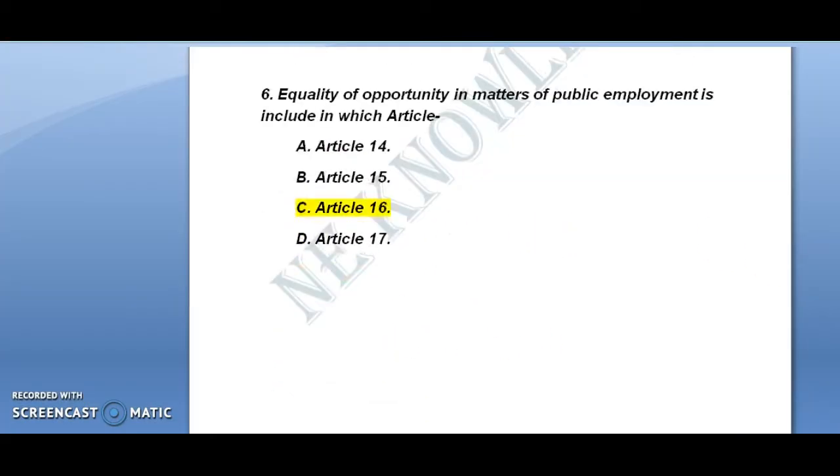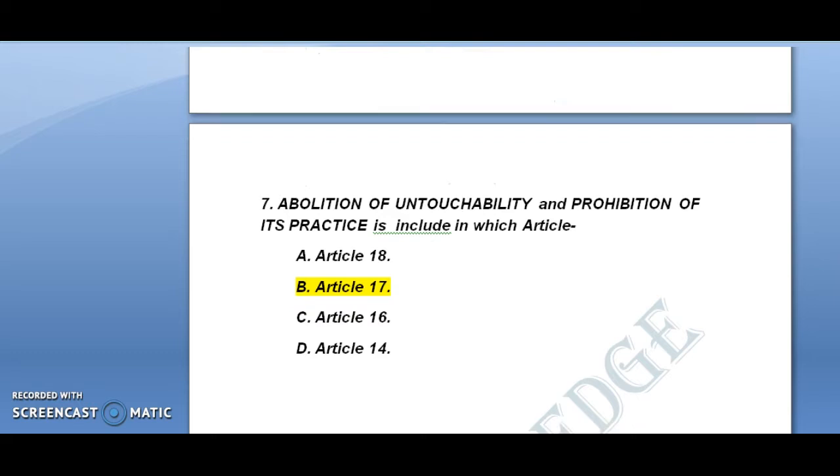Come to the next question. Abolition of untouchability and prohibition of its practice is included in which article? That is article number 17. Untouchability. In the image I told that with hands, we can touch. That is option B is the correct option.